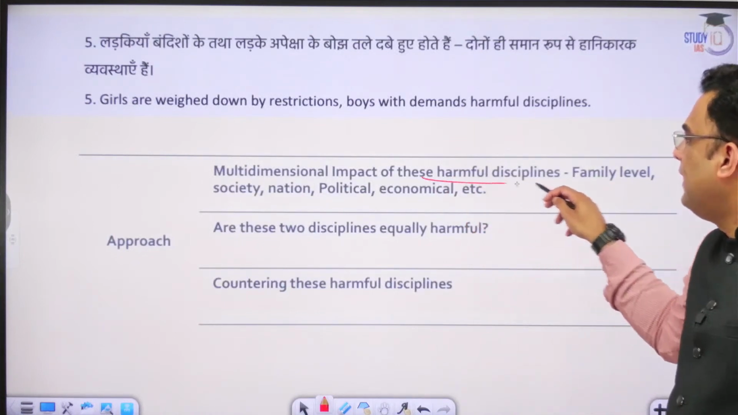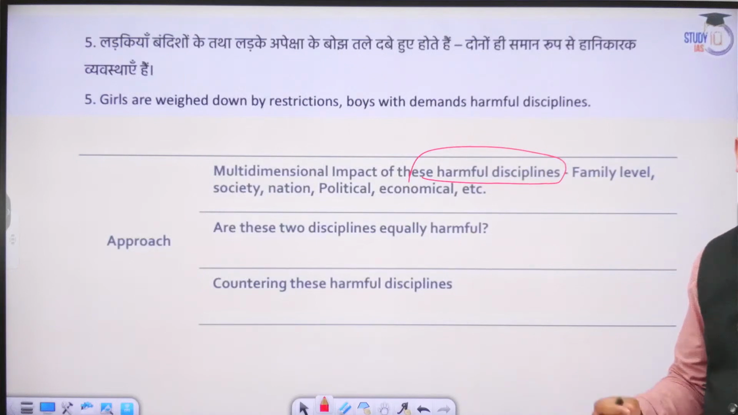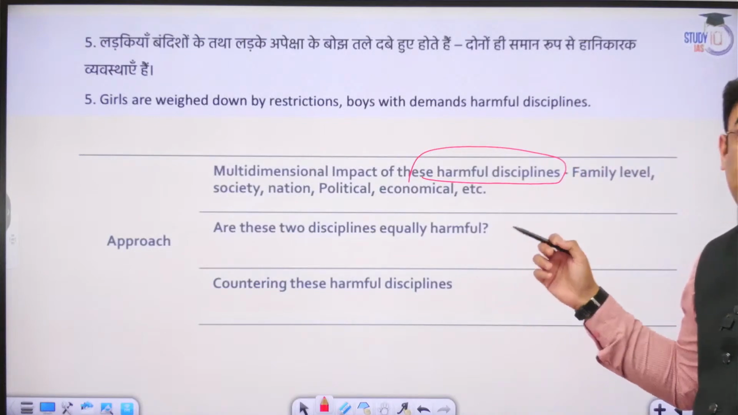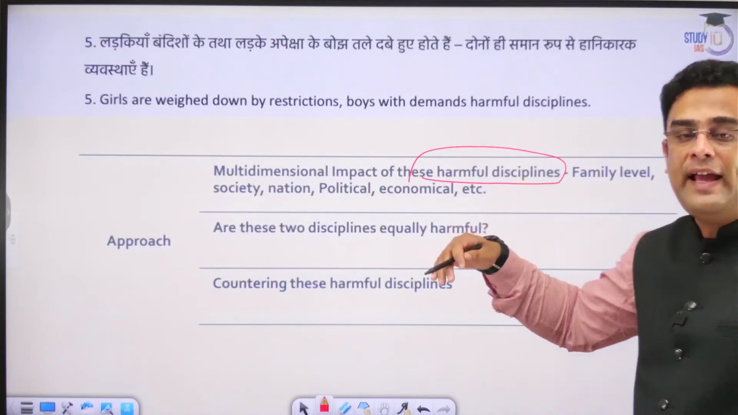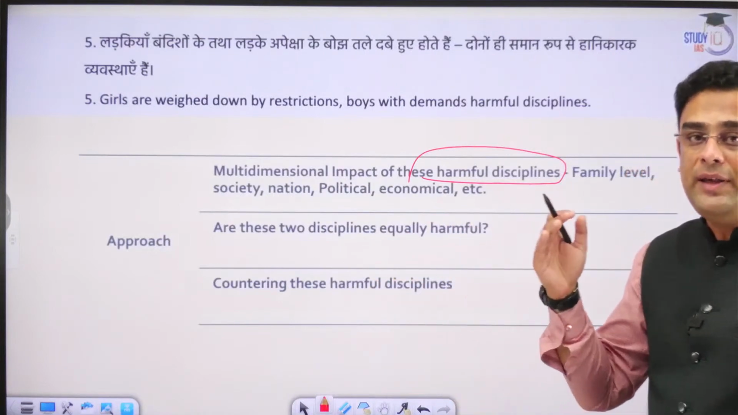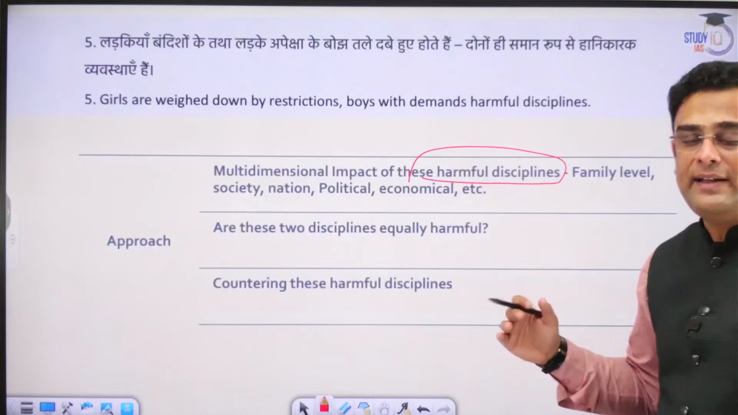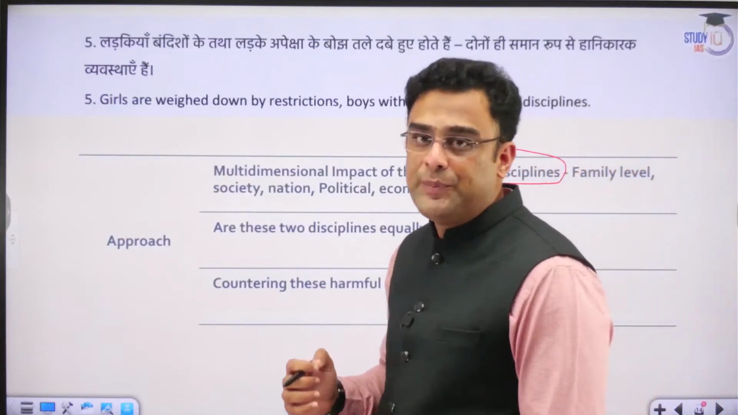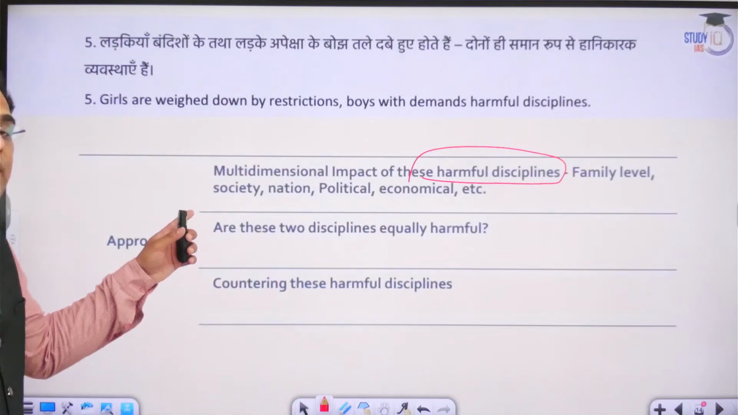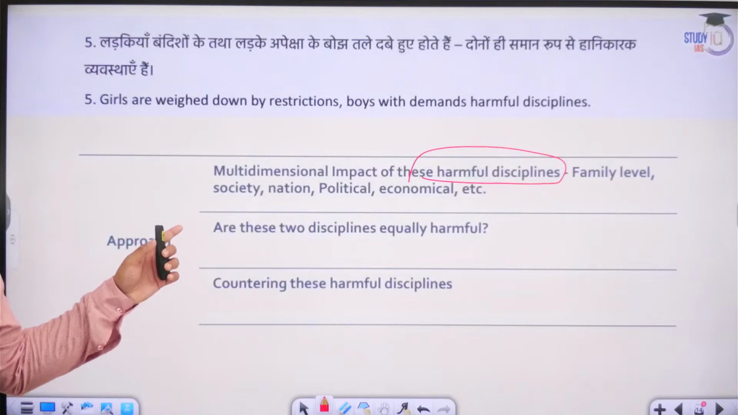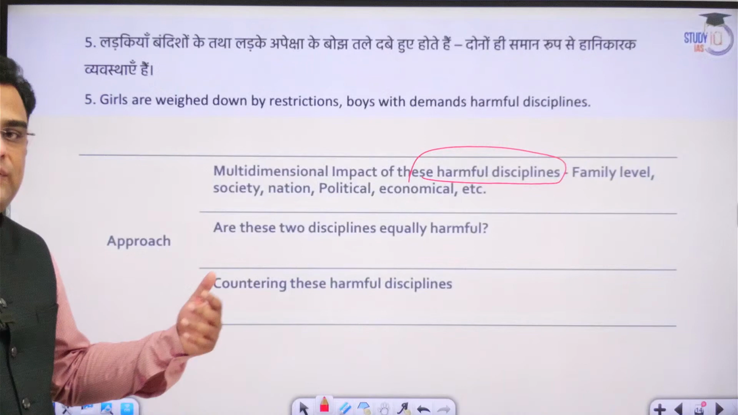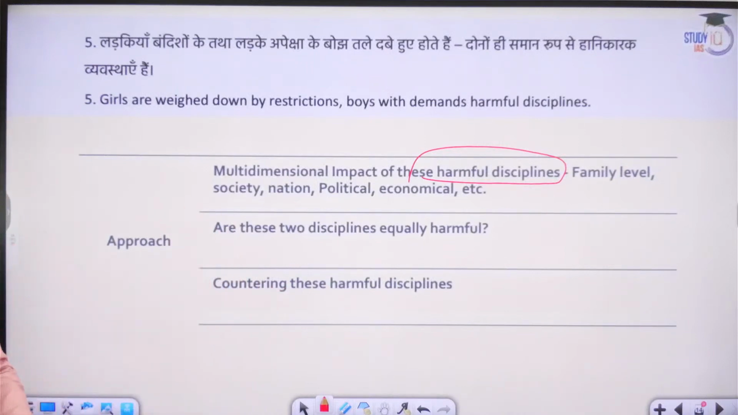Multi-dimensional impact of these harmful disciplines. When girls and boys are weighed down by restrictions and demands like this, then naturally this has a very detrimental impact, not just on that individual, but also on society, nation, and humanity as such. Even a single individual who has not been able to achieve his or her fullest potential is going to have a detrimental impact on the larger collectives of human beings, may that be at societal level, national level, or international level.